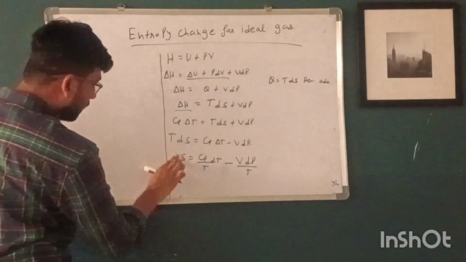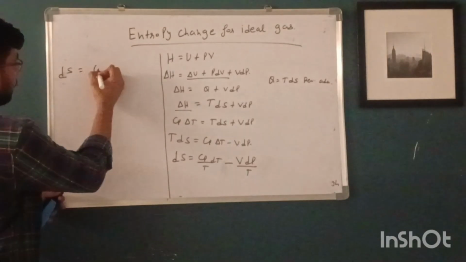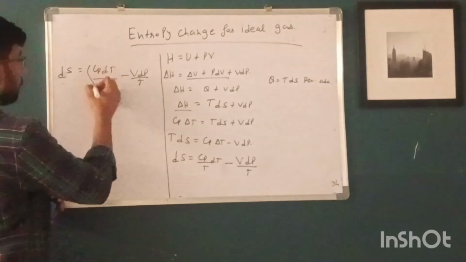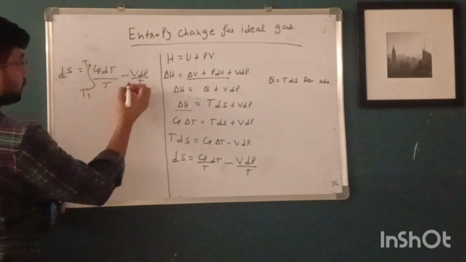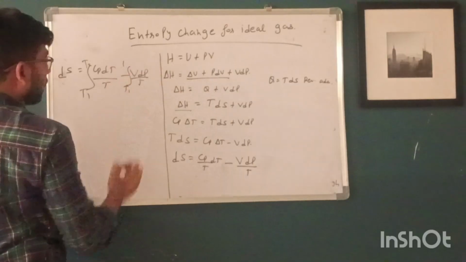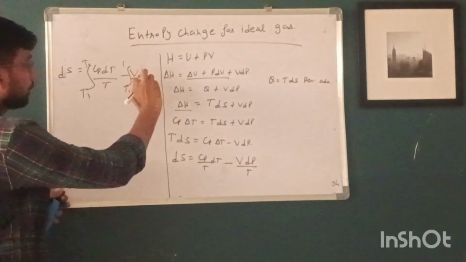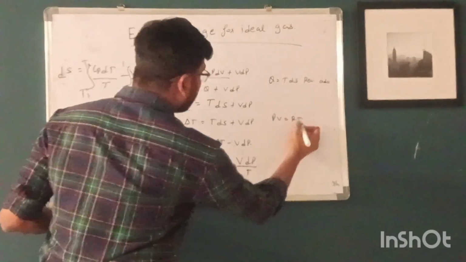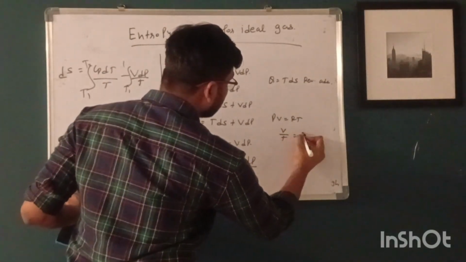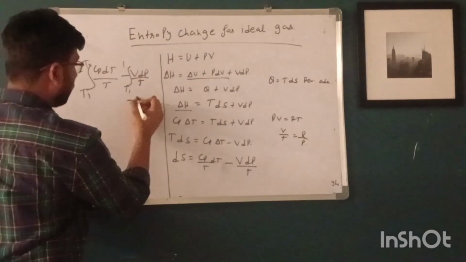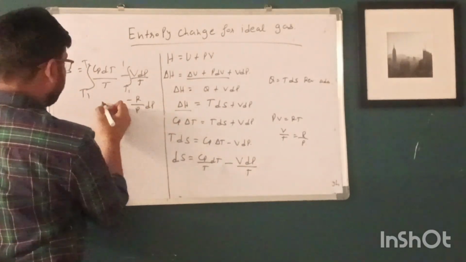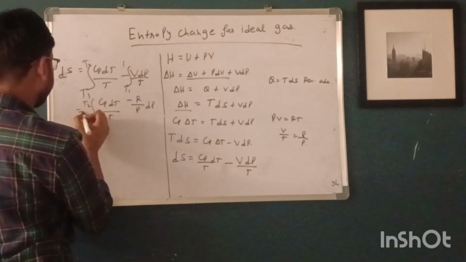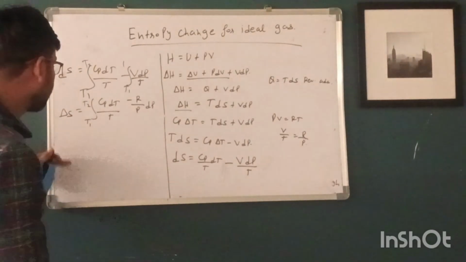Here comes dS. If we integrate this equation from T1 to T2, here we will replace V by T, suppose PV is equal to RT, then we know that V by T is R upon P. And we will calculate the entropy change here.